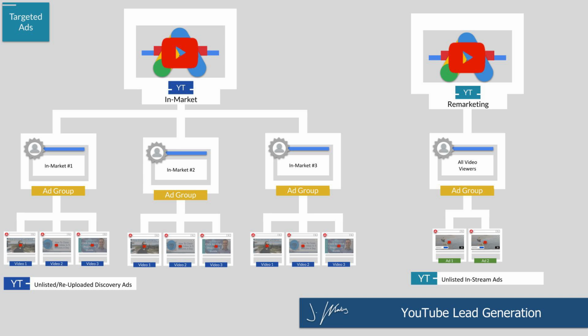So here's what your campaigns will look like. Your first YouTube ads campaign is going to run something called discovery ads. And these are ads that just show up across YouTube that people actually have to click on. What you're going to do is take your first 3 content videos. Again, you're not going to run traffic to them yet. You're going to re-upload them. And all you have to do to enable you to re-upload them is change 10 to 15 seconds of the video, re-upload them as unlisted, and then create this campaign.